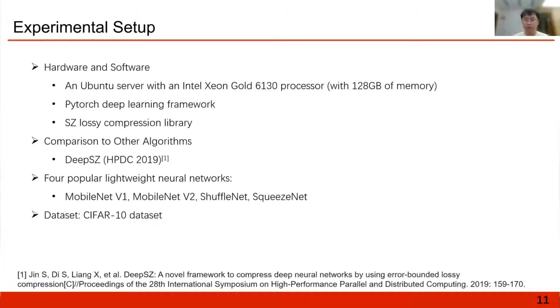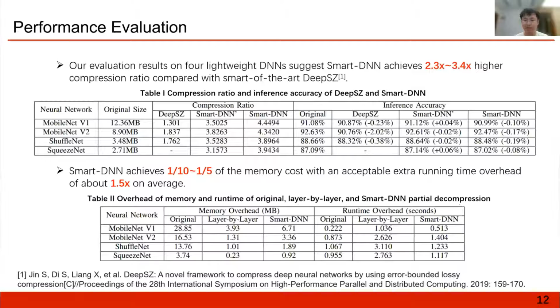We conducted our experiments on 4 popular lightweight neural networks and trained each of them on the CIFAR-10 dataset. Table 1 shows the compression ratio results of SmartDNN and other approaches on the 4 DNNs. The results suggest that SmartDNN achieves up to 3.4 times higher compression ratio compared with DeepSZ.